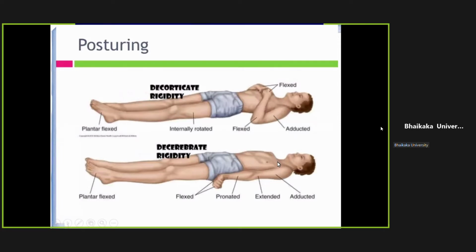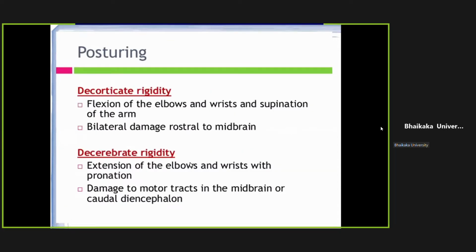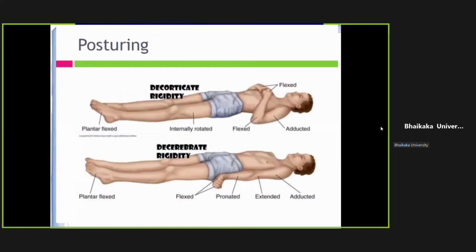And whenever you give painful stimuli, if there is extension of upper limbs, pronation, adduction, and flexion of the fingers, along with extension and adduction of the lower limbs and plantar flexion, this is decerebrate rigidity. Decorticate rigidity shows bilateral damage rostral to the midbrain, and decerebrate rigidity shows damage to the motor tracts in the midbrain or below that. Decorticate rigidity has a relatively better prognosis compared to decerebrate rigidity. Decerebrate rigidity means the patient may not recover fully and he may die. You should remember this photograph.